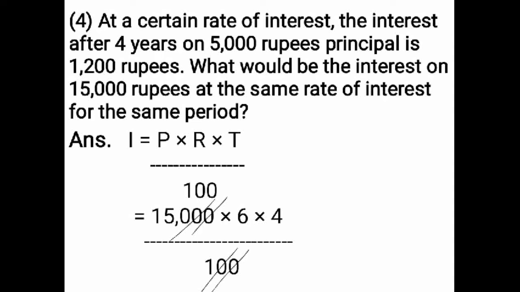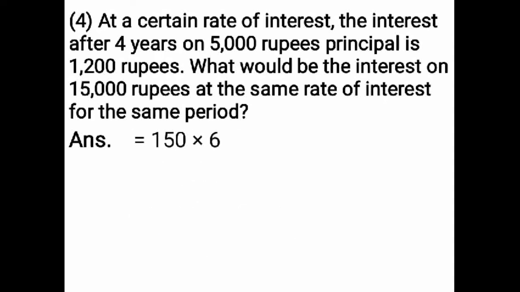Like this way. Now what numbers are left on numerator? Write in multiplication form. That is 150 into 6 into 4. First multiply the numbers 150 and 6. 6 zeros are 0. 15 sixes are how much? 90.